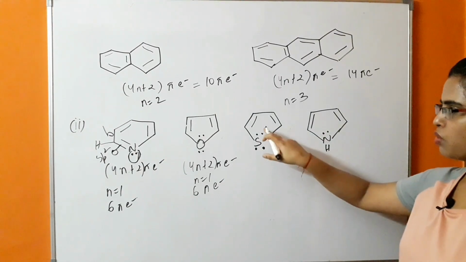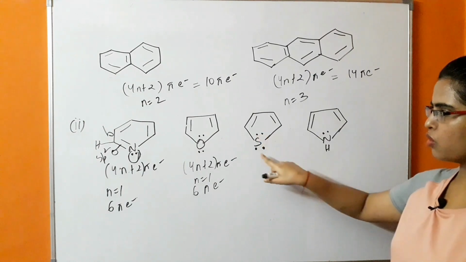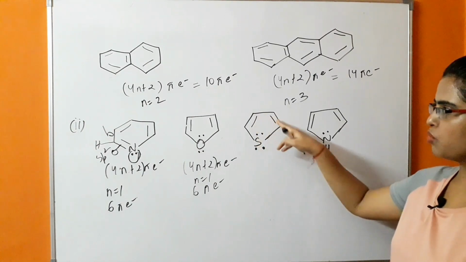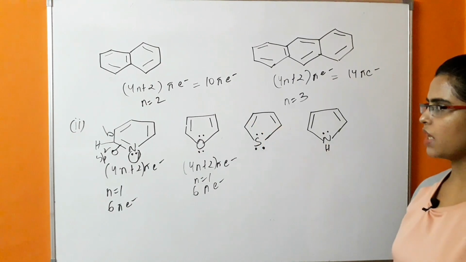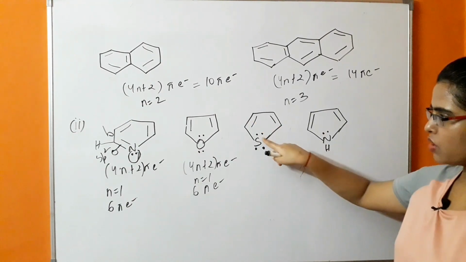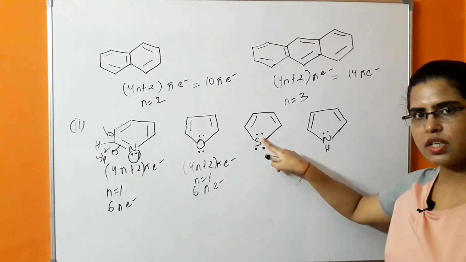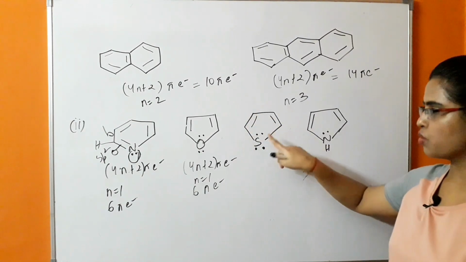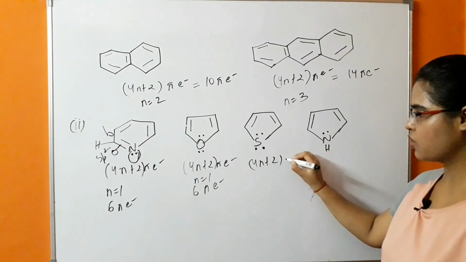Similarly, in the case of thiophene, this is thiophene. In this case, there are also 2 lone pairs of electron and 2 pi bonds. So the pi electrons which are contributed by the pi bonds are 4, and one of the lone pair of this sulfur will be involved in the conjugation with these pi bonds. So it means this is following 4n plus 2 pi electron system.